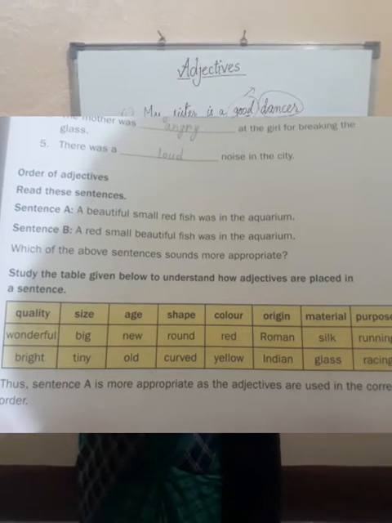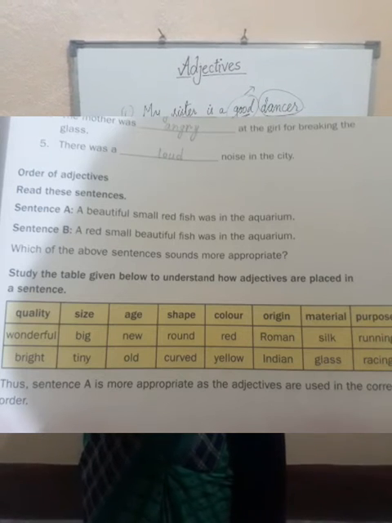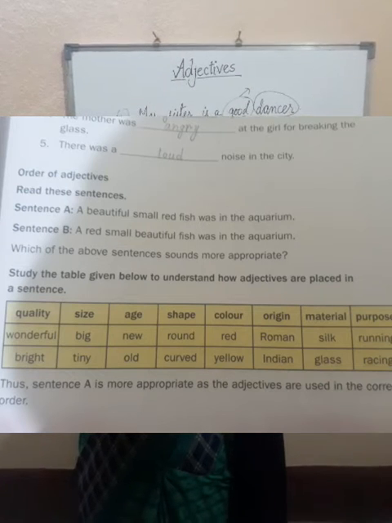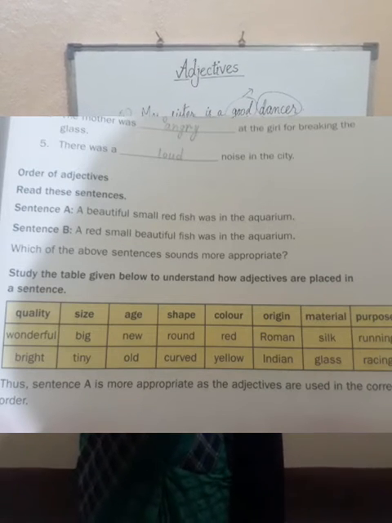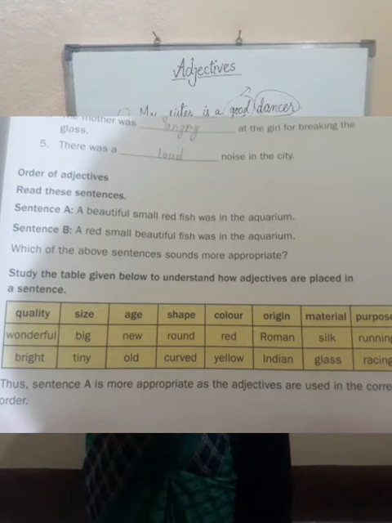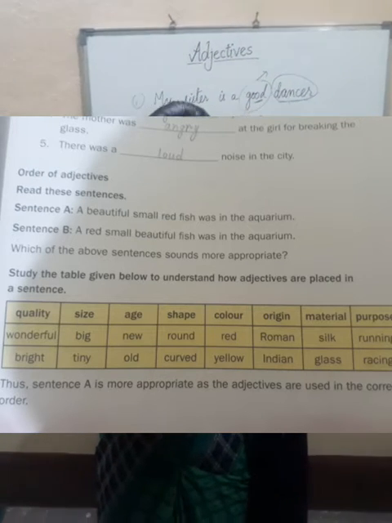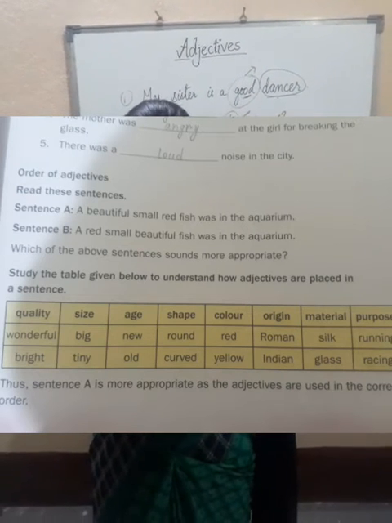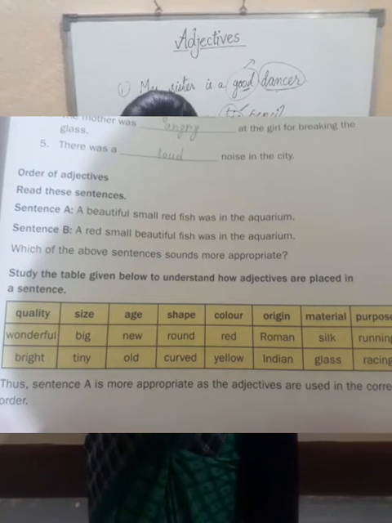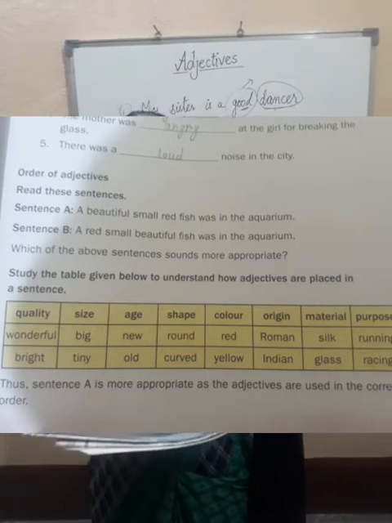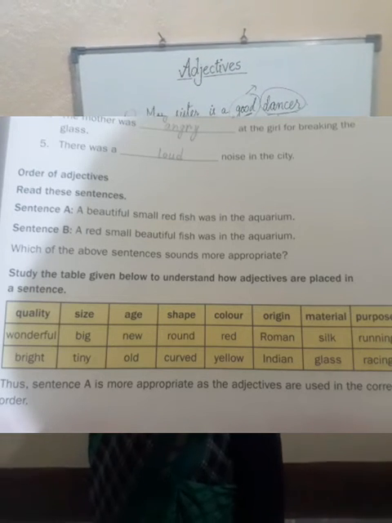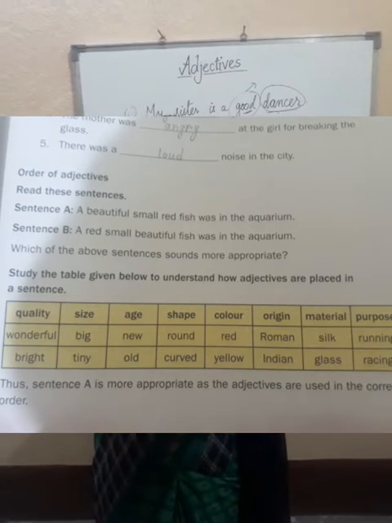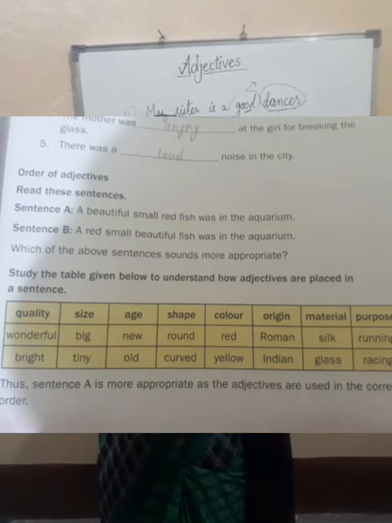You can see one example is written, a beautiful small red fish was in the aquarium, or a red small beautiful fish was in the aquarium. So here which one is the correct sentence? Sentence A or sentence B? Sentence A, a beautiful, because first comes quality, then size, small, red and then color, because age and shape is not given. So we have arranged in this order quality, size and color. So the answer will be a beautiful small red fish was in the aquarium.